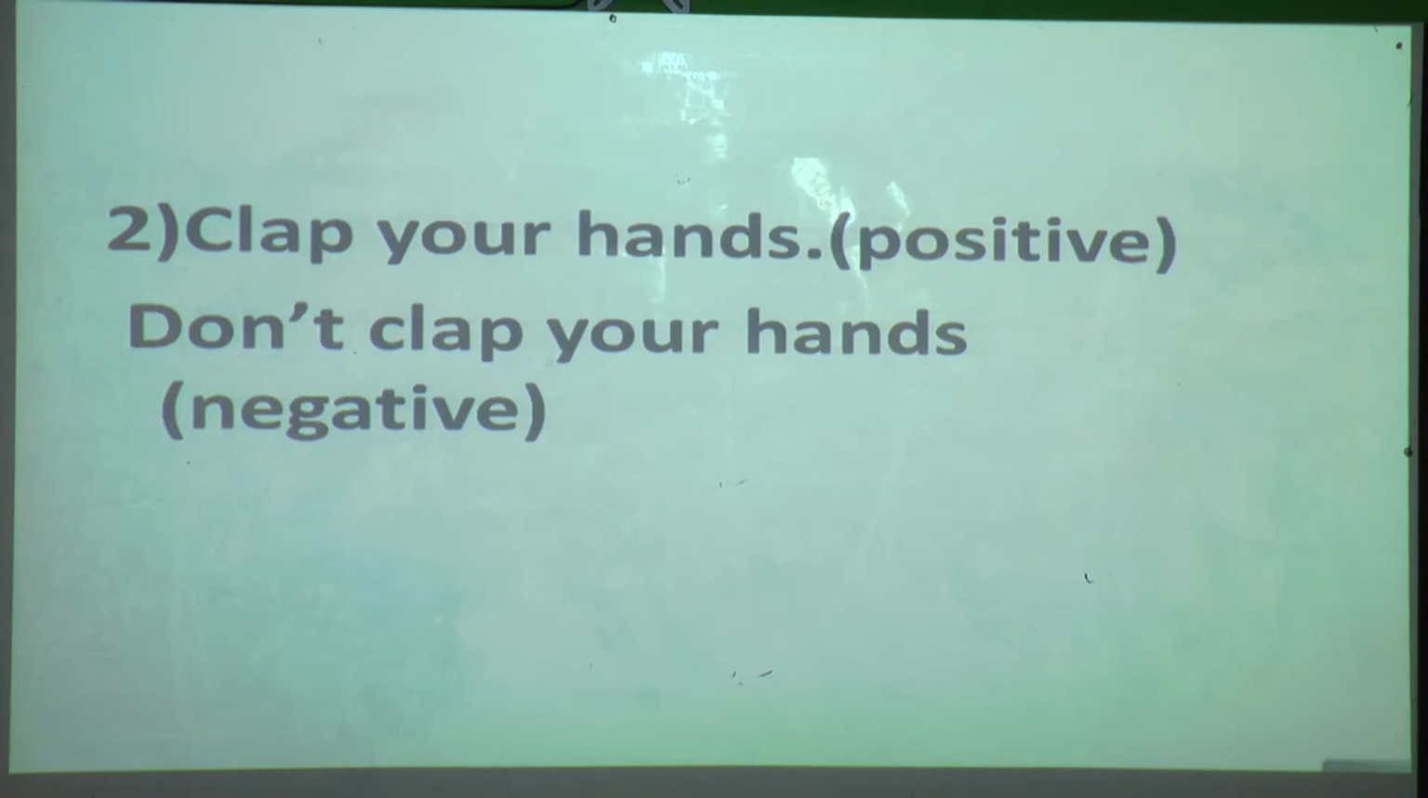Again, read. Don't clap your hands. So these two examples we have learned now. That was of imperative sentence. So the third thing we have learned is that when it is an imperative sentence, we have to put do not or don't in the beginning of the sentence.